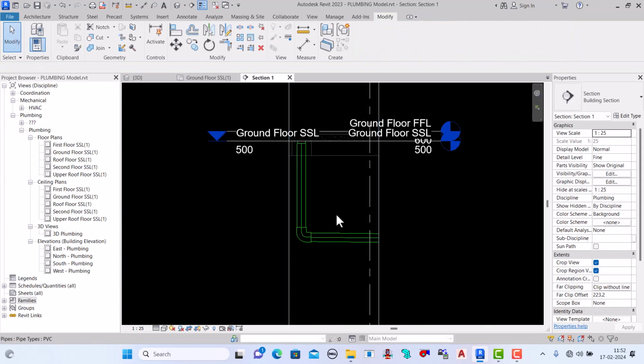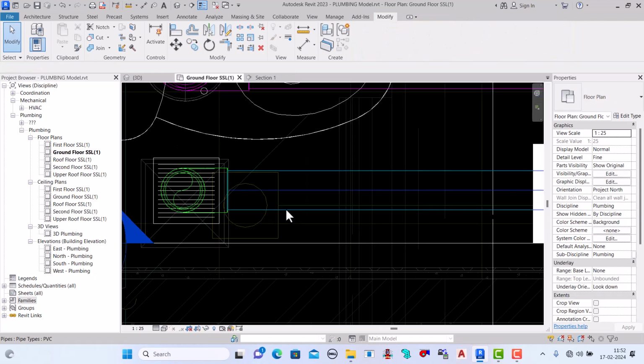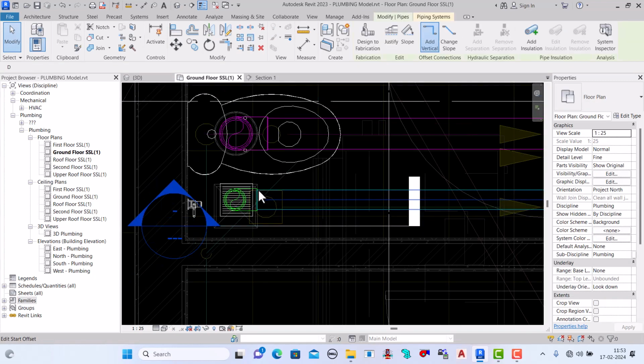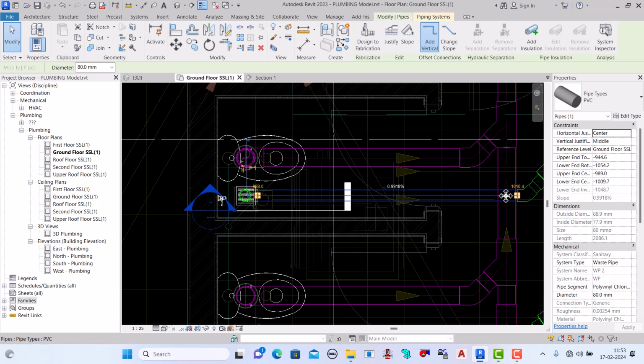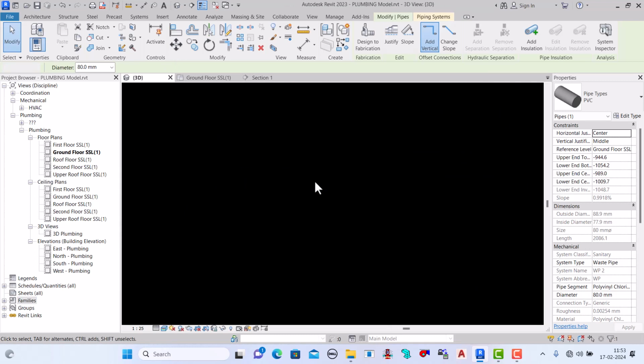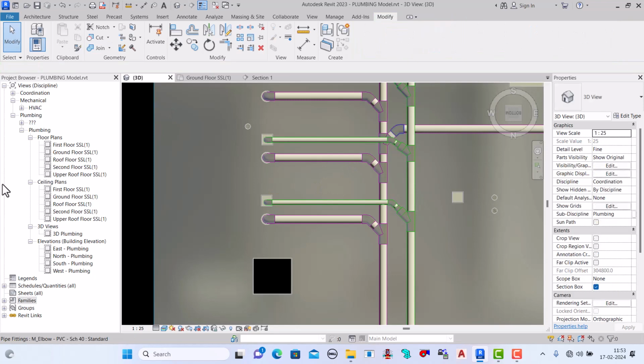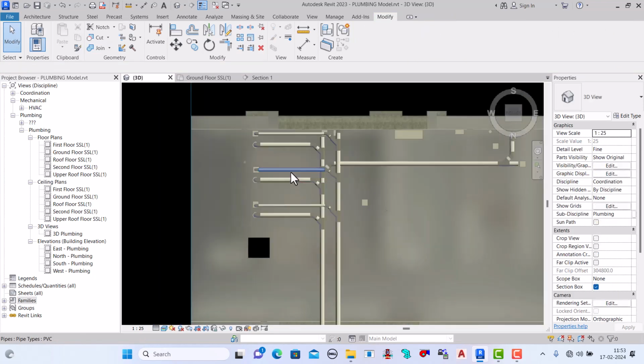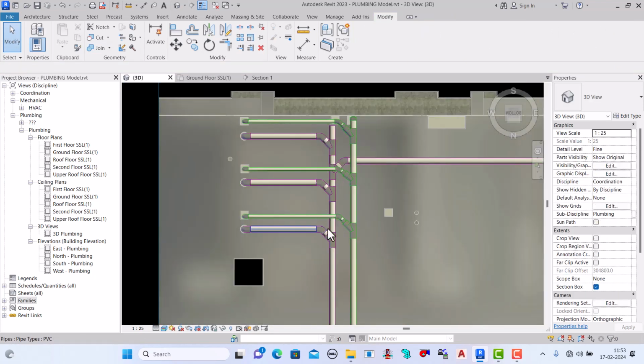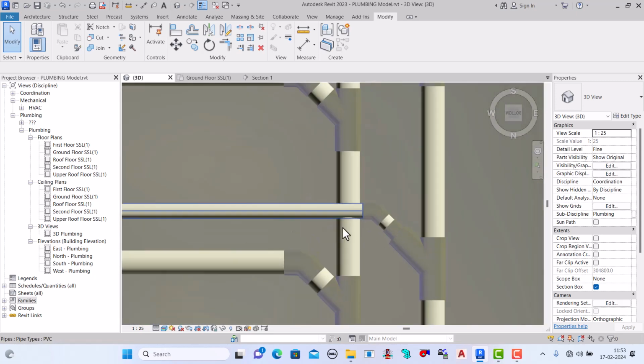See, it's connected. Also check the slope: 1010 and -988. Good. Here in the 3D, see, all the pipes are connected. I think here it's touching, okay, clashing with the waste pipe.